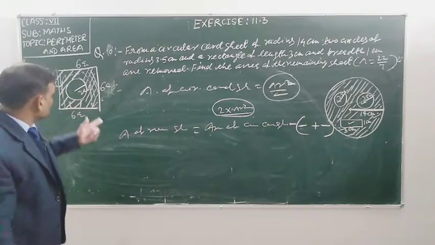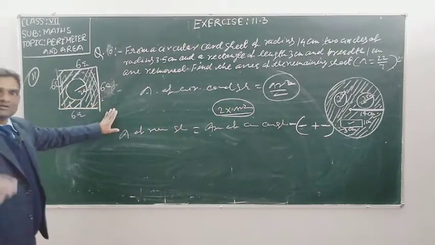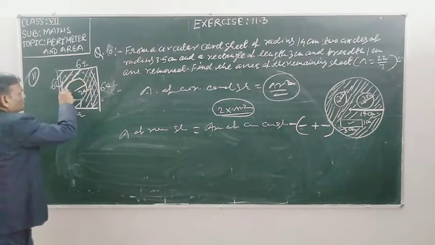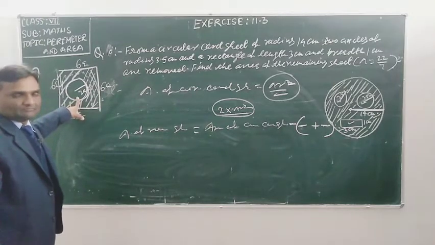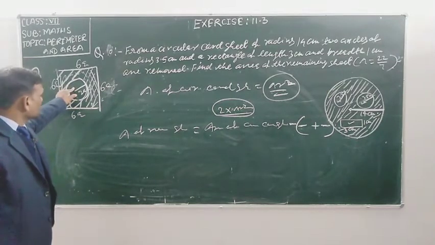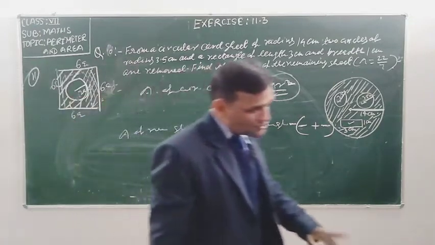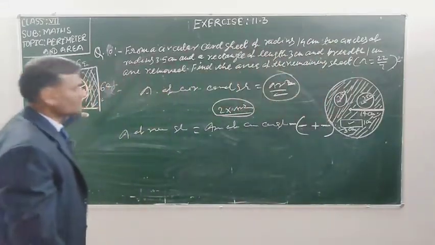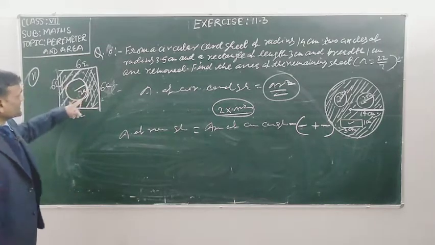So how can we find out the area of the square? Side into side, and side is given 6 centimeter, 6 into 6. You can find out easily. And in the second step, you have to find out the area of the circle which we are cutting from this aluminum sheet. And area of the circle, how can we find out? Pi r square. And r is given. The value of pi you can put according to the question, 3.14. So in this way you will be able to find out the area of the circle.